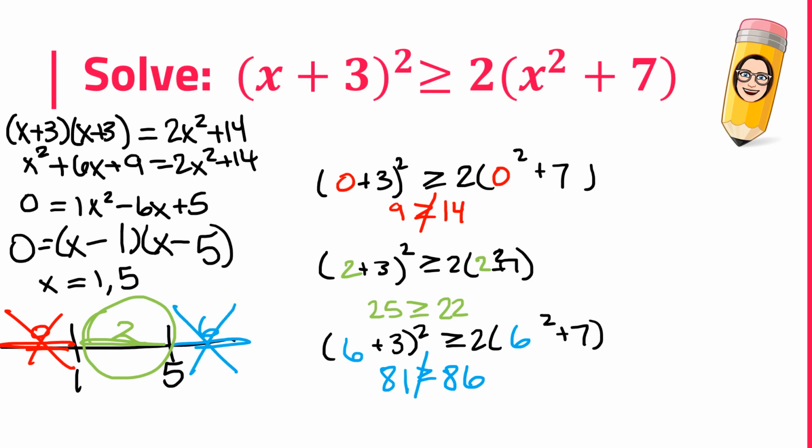So let's talk about our final interval of solutions. From 1 to 5 with brackets. Brackets because there's an or equals to. Now let's recall the patterns. Our first one was no, yes, no. Our second one was yes, no, yes. Our third one is no, yes, no.